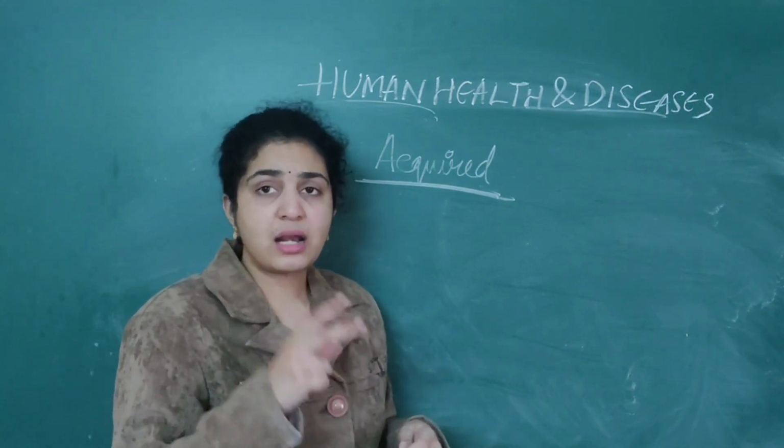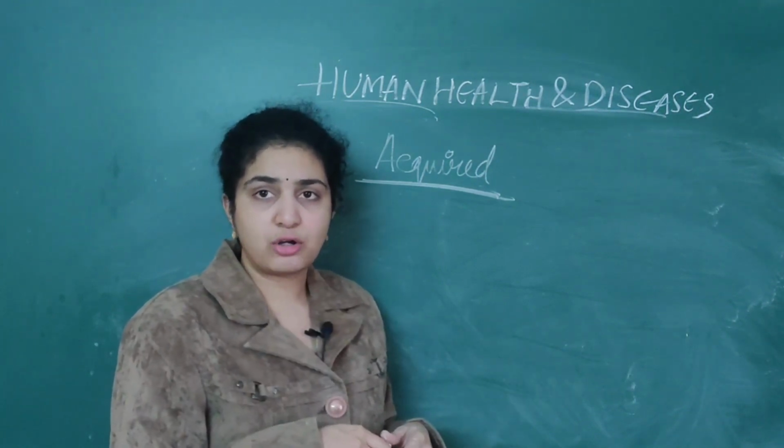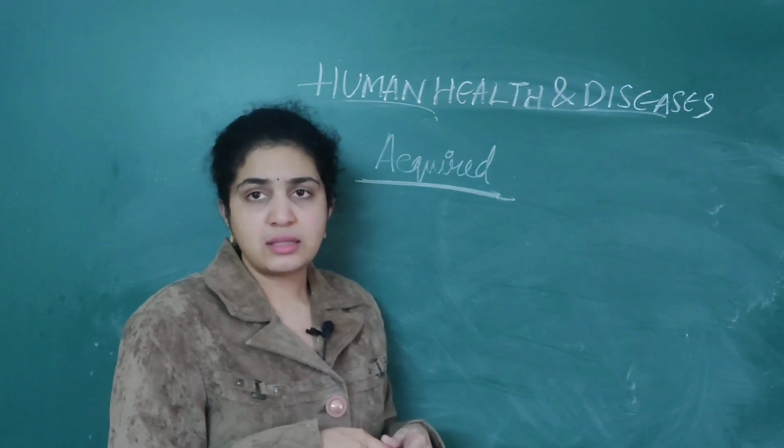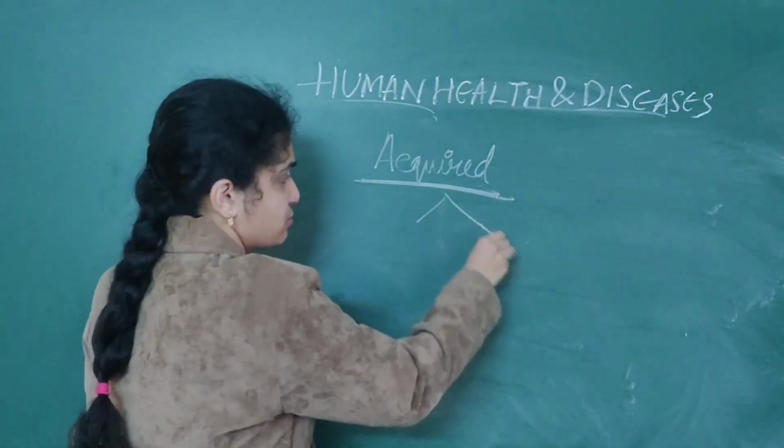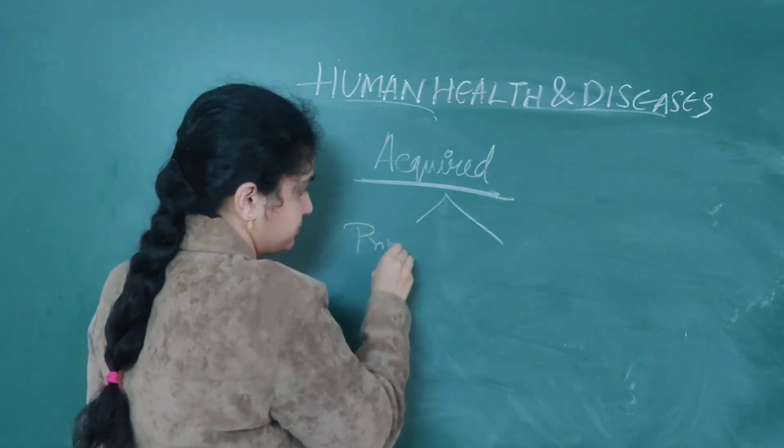So basically there are two types of responses in acquired immunity. They are the primary response as well as the secondary response.